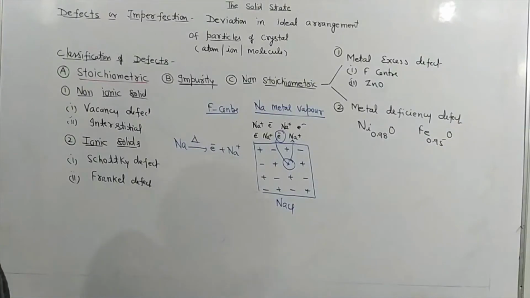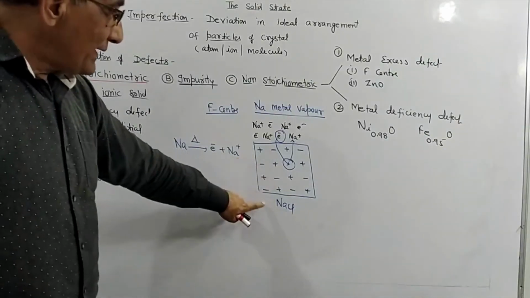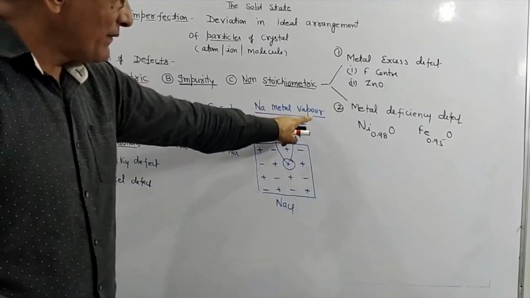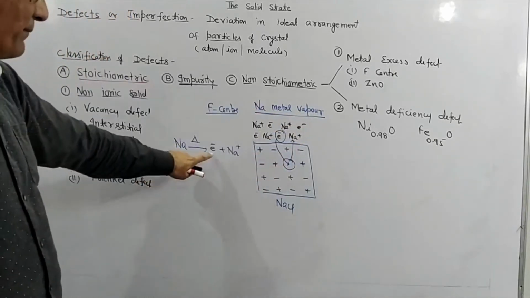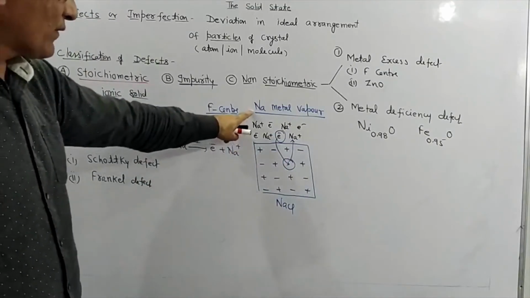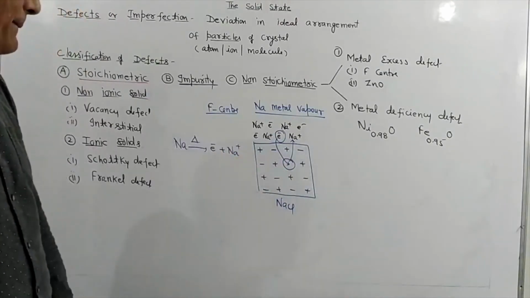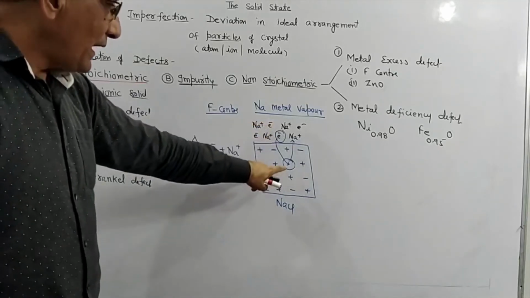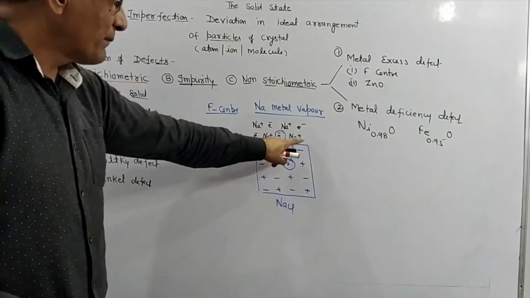Again I am repeating. We have a NaCl crystal. If we bring this crystal in contact with sodium metal vapor, which has a large number of electrons and sodium ions, the anion moves out and combines with Na+.